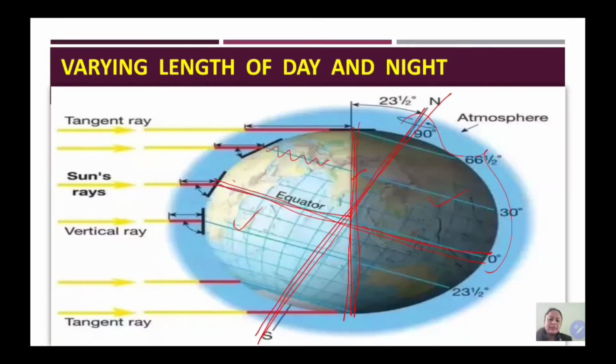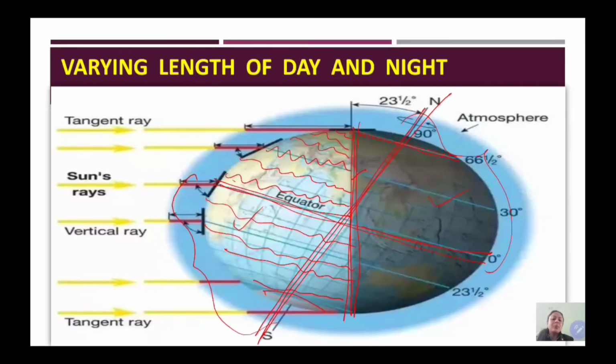you can see the length of the day is reducing, and here only night at the poles, there is no day. As we are moving ahead, the length of the days is reducing. But if we move towards southern hemisphere, then you can see the length of the day is increasing as we are moving away from the equator.